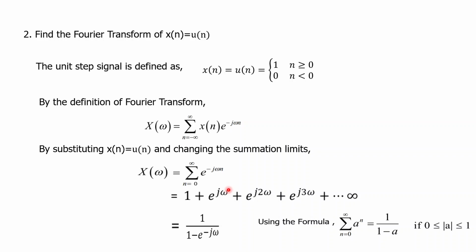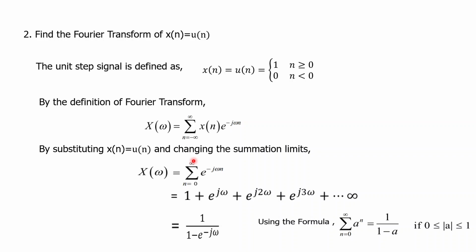Likewise we will find out DTFT for step function and so on. So what is u of n step function? It will be 1 for n greater than or equal to 0, positive values of n. For negative values of n it is 0, since it is a causal signal. So this is the formula. So the limits will change from n equal to 0 to infinity.